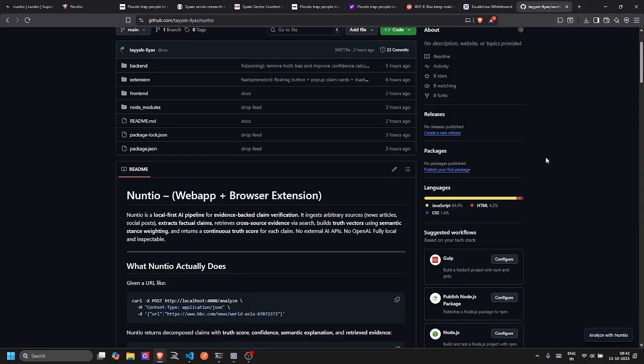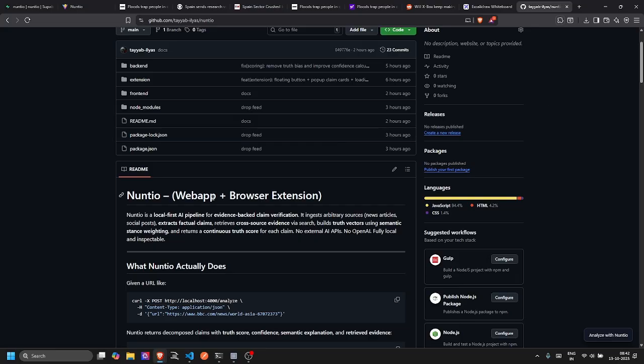We implemented the browser extension because we want people to use this without any friction. You are scrolling Twitter or Reddit, and you don't want to go to some other app or website just to verify your news. You want it to be done then and there. That's why we built the browser extension.